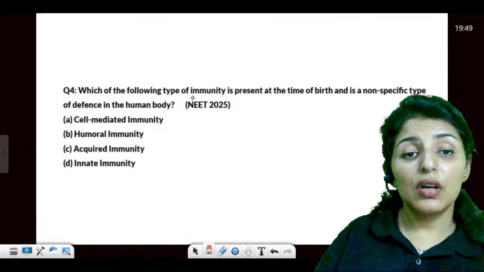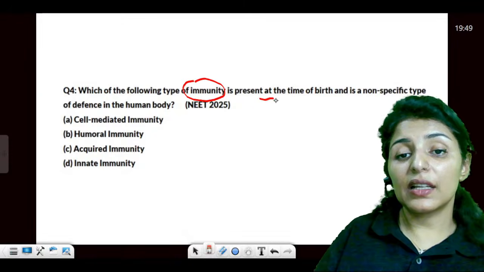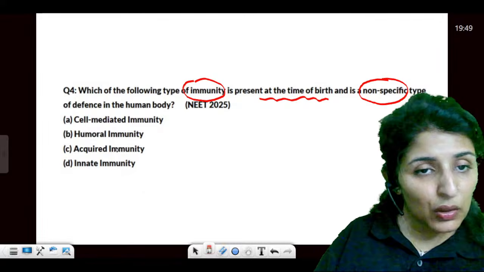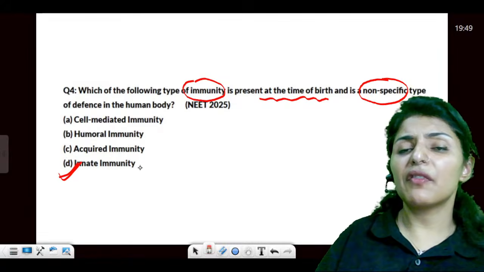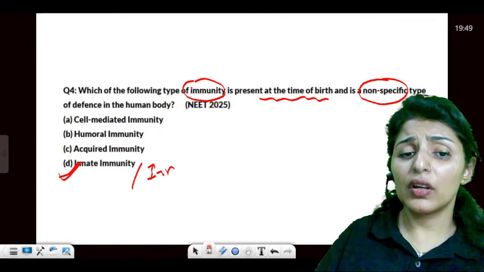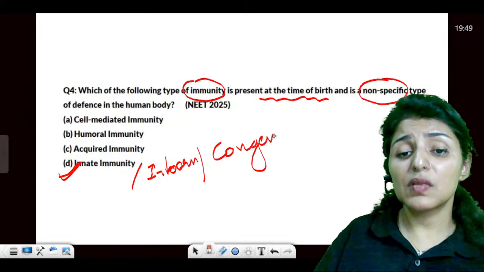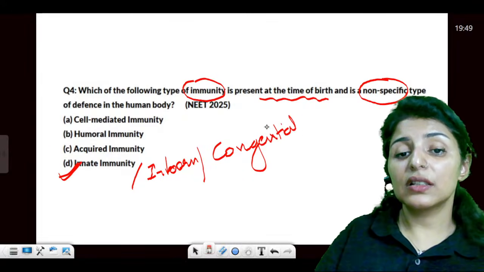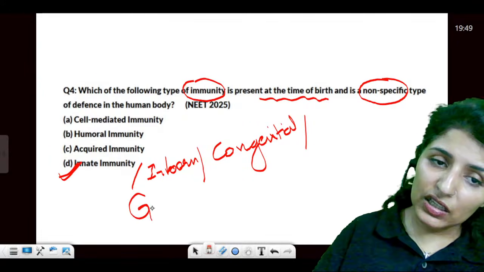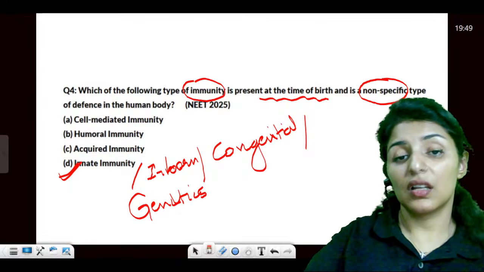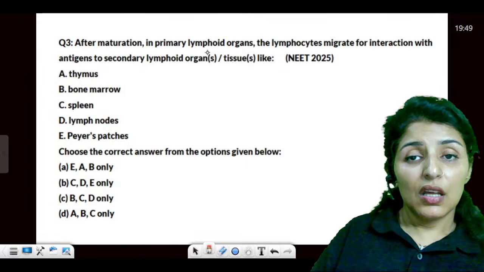Then coming on to type of immunity present at the time of birth and of non-specific type. Okay. So we will call that as innate immunity. We have different names: innate, inborn. We also call it congenital because all are synonyms. We also call it genetic because genetic is something you're born with, right? Coming on to the next.